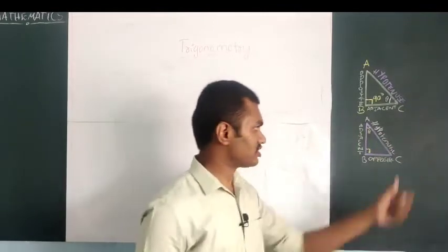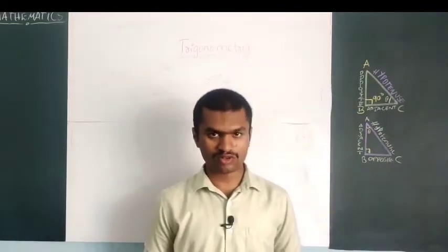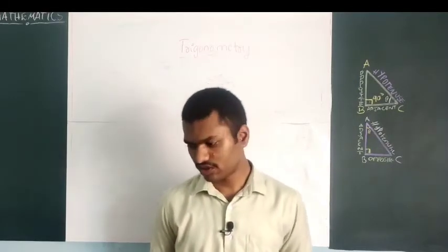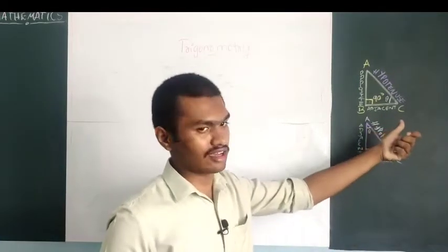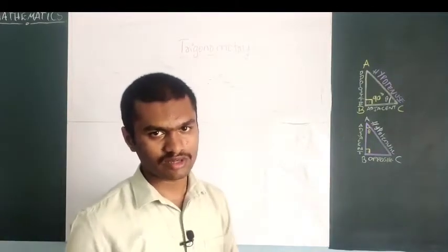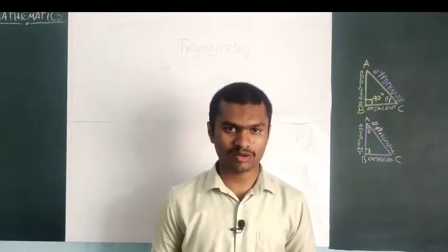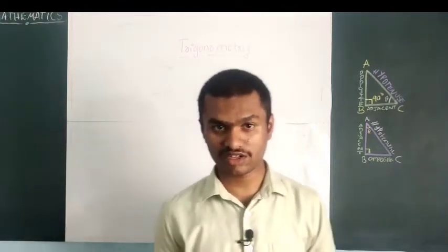Got it. So this is what about hypotenuse, adjacent and opposite. Now we will go through trigonometric ratios. So consider a right angle triangle, consider an angle. Using that angle we need to derive some trigonometric ratios. So there are 6 trigonometric ratios.